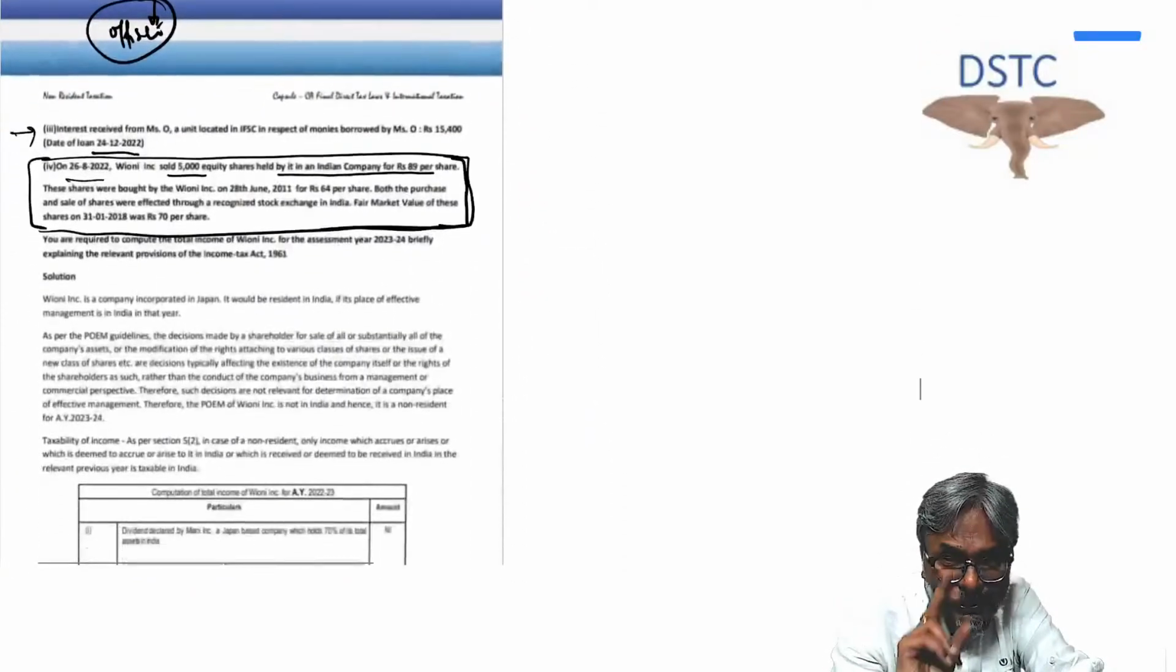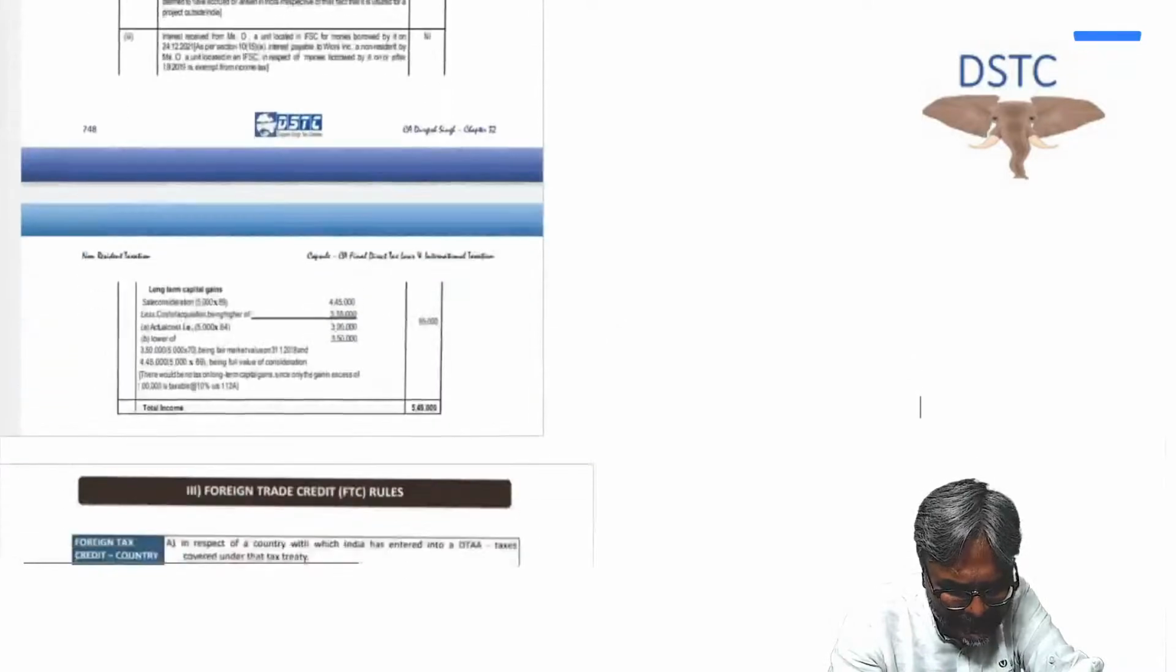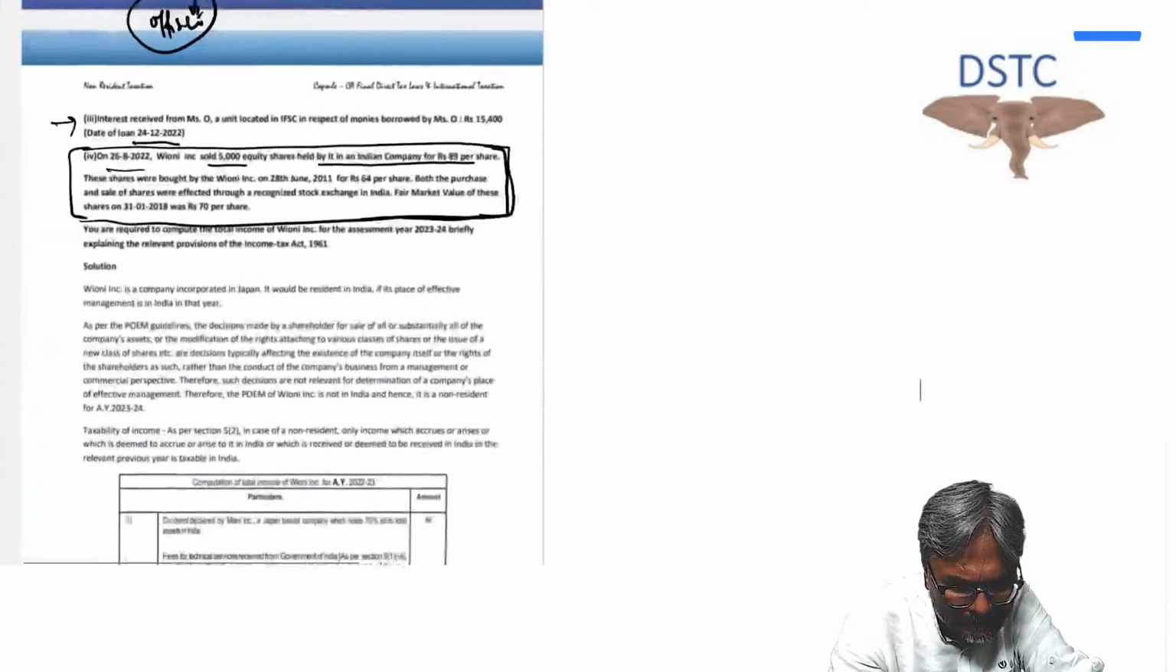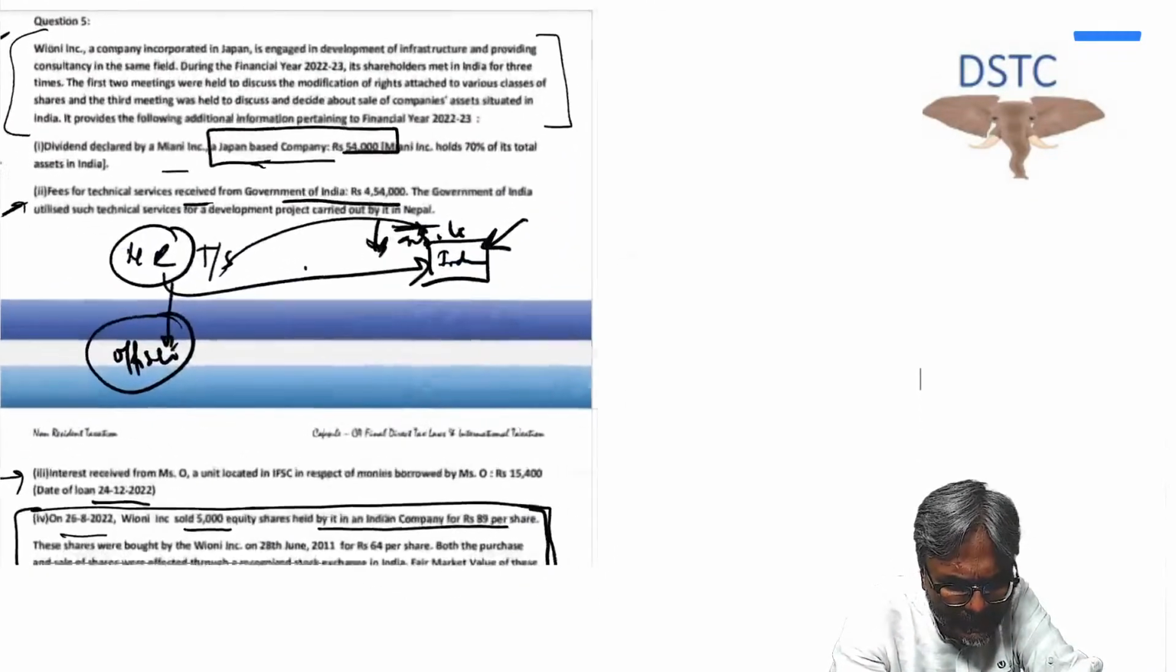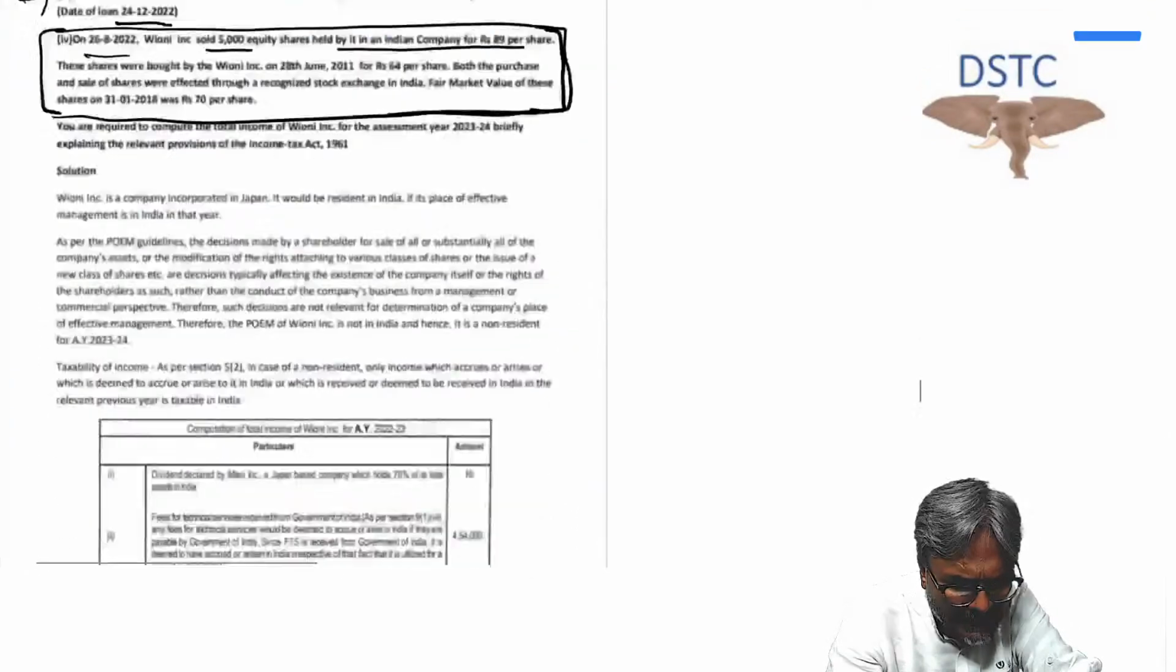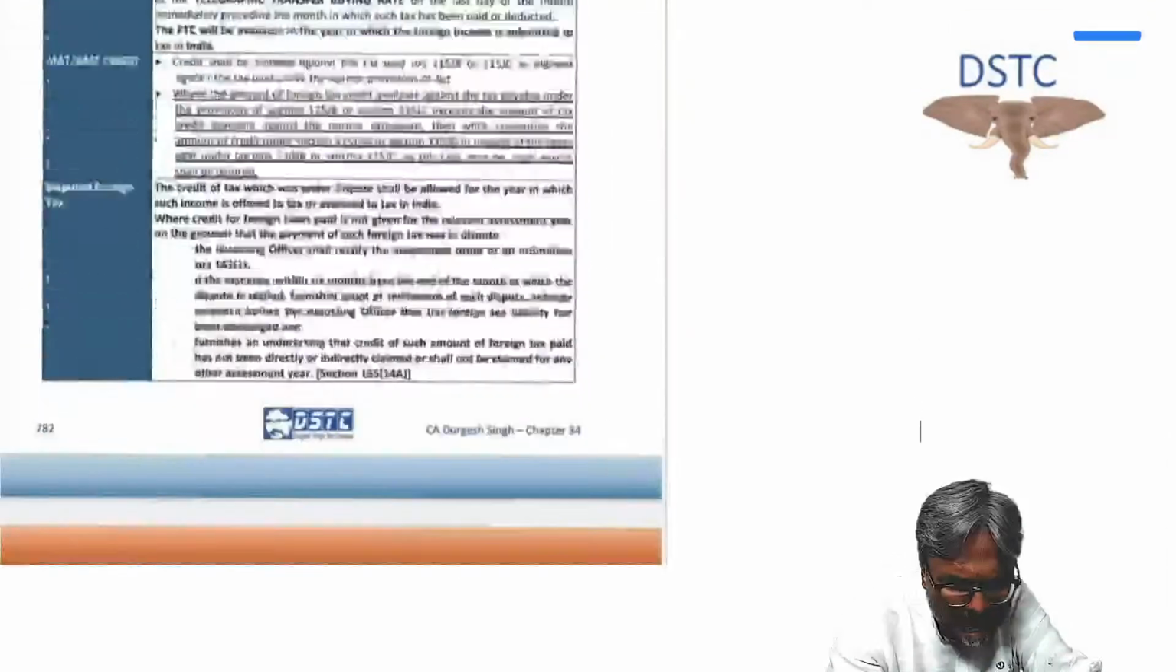Now students, last lecture we discussed this question. This question was already done. Question number 5 in the last lecture. So can I deal with the next question, students?